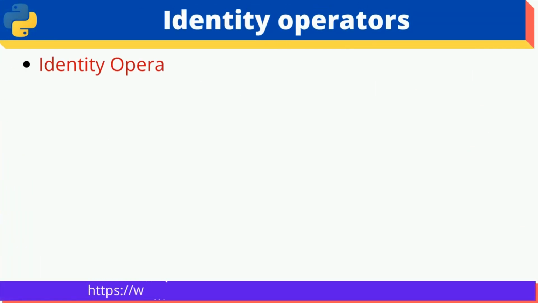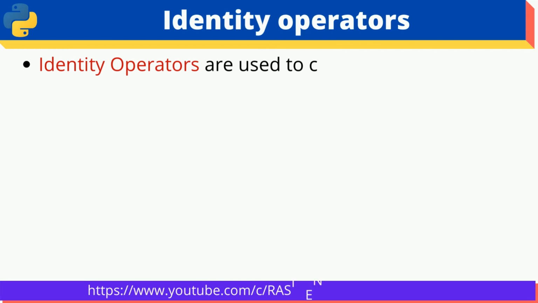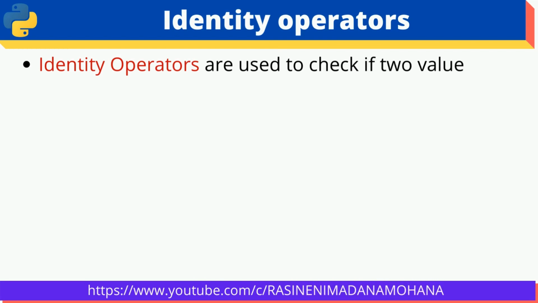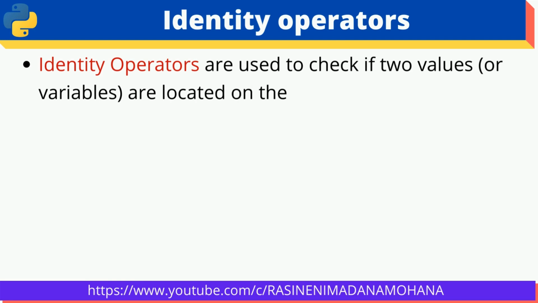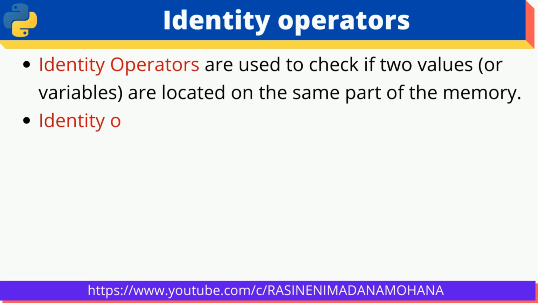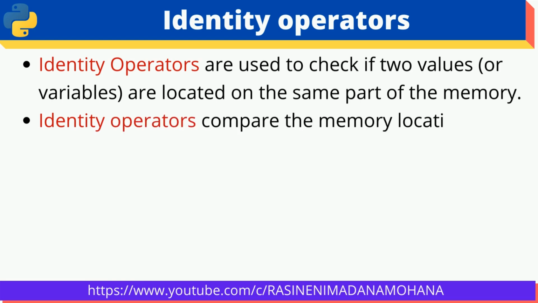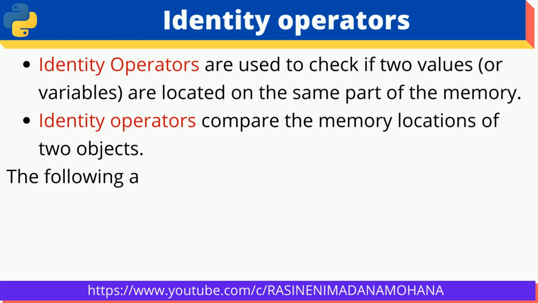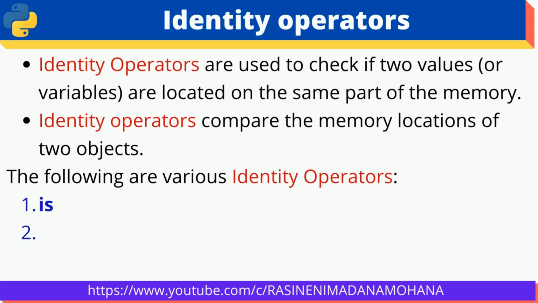Then coming to the second type of operators, identity operators. Identity operators are used to check if two values or variables are located on the same part of the memory. Identity operators compare the memory locations of two objects. Internally this is done, but externally, by checking whether both have the same data, the identity operators are verified.